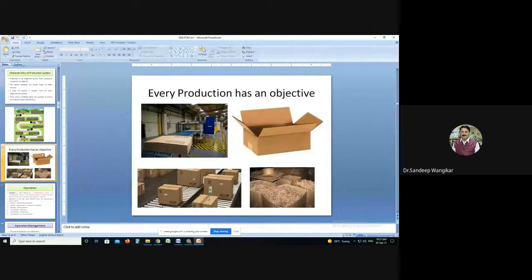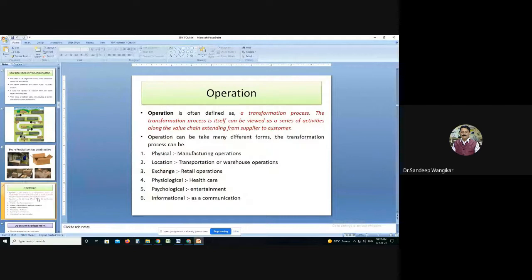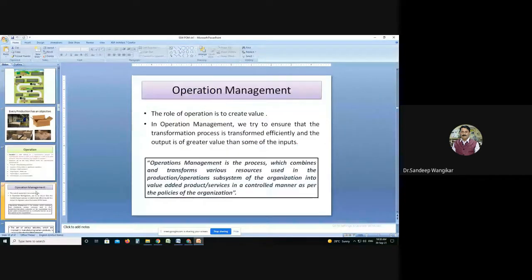This we have discussed. Then about operation. It is defined as the transformation process, a series of activities. The operation has different forms like physical, location, exchange, physiological, psychological, and informational. So these are the different things that we have discussed. Then we discussed what is operation management.